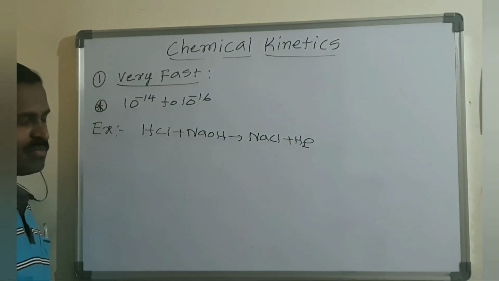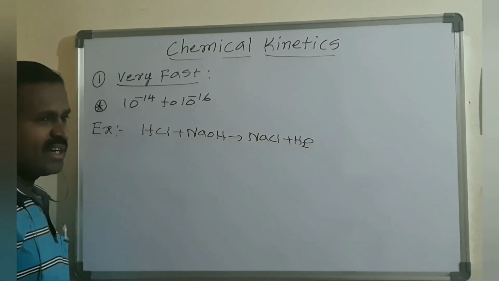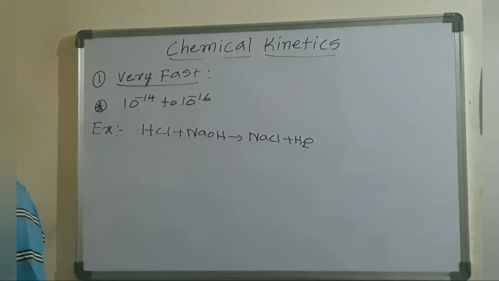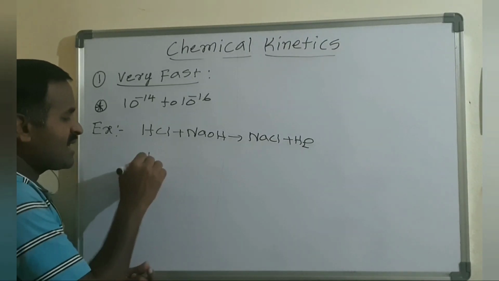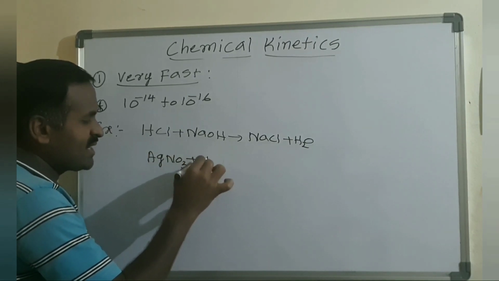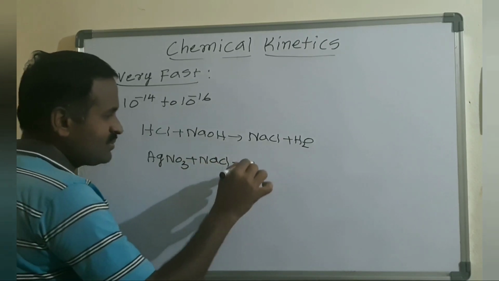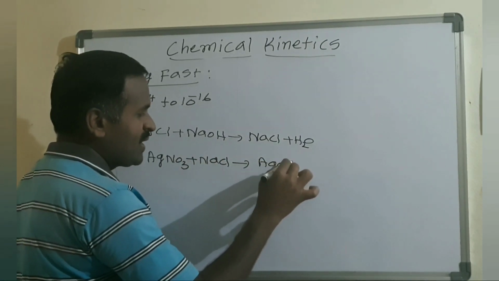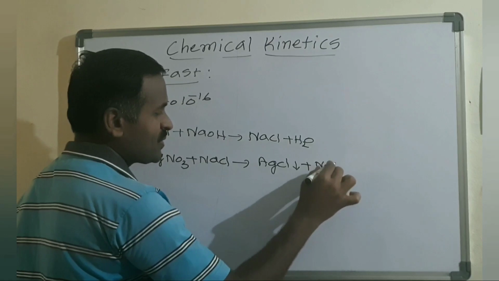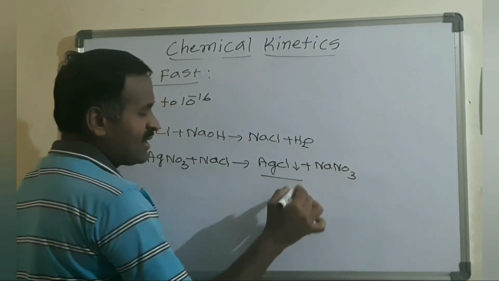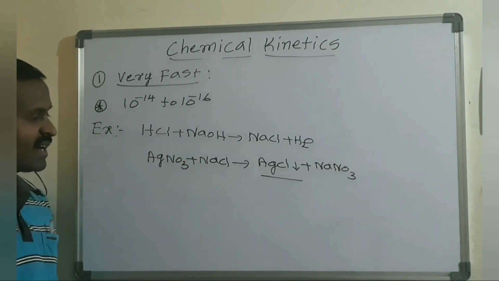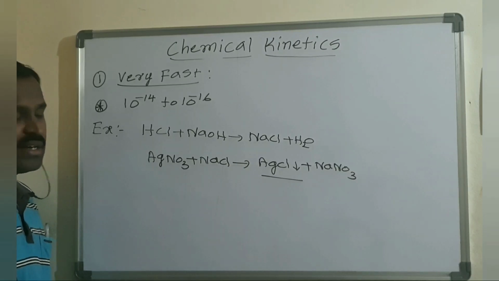So this is a simple one: an acid, whenever it reacts with a base, forms salt and water, and this kind of reaction is a neutralization reaction. Another is a precipitation reaction: silver nitrate, whenever it reacts with NaCl, forms AgCl precipitate plus NaNO3 as a byproduct. A precipitate in a chemical reaction is shown with a downward arrow symbol. AgNO3 plus NaCl gives AgCl and NaNO3.